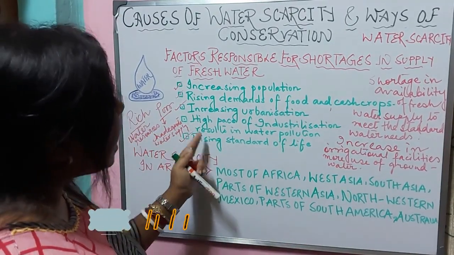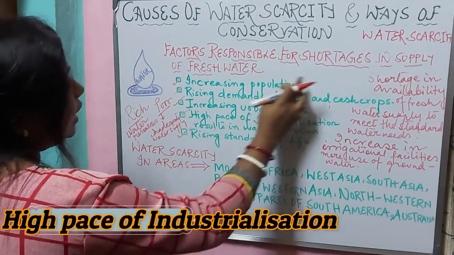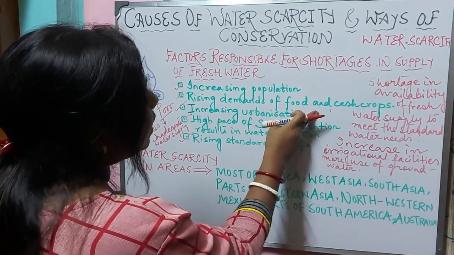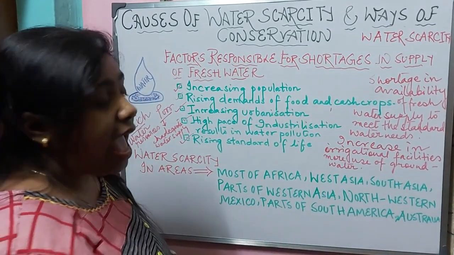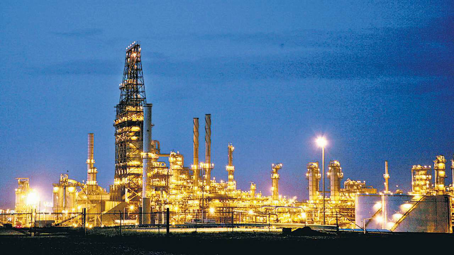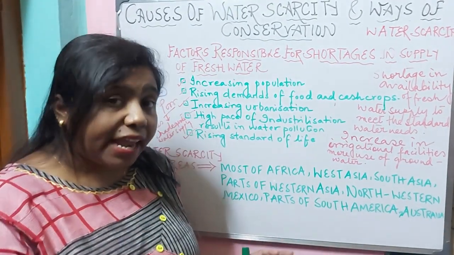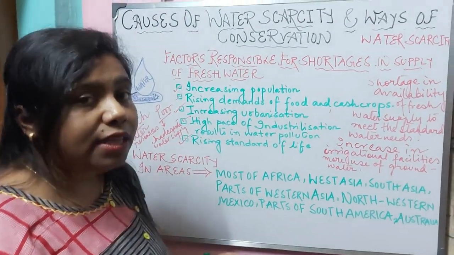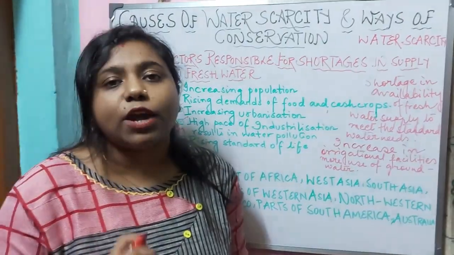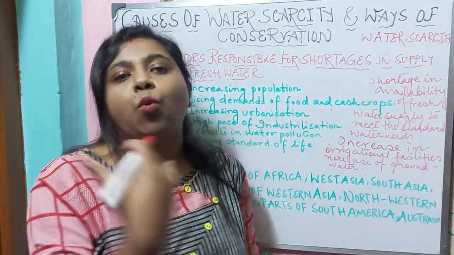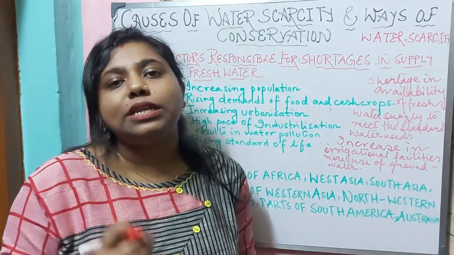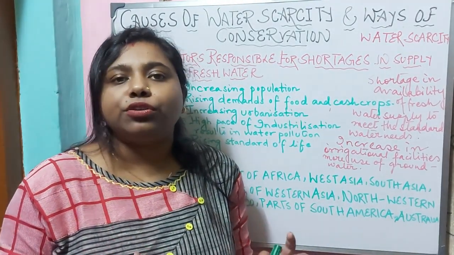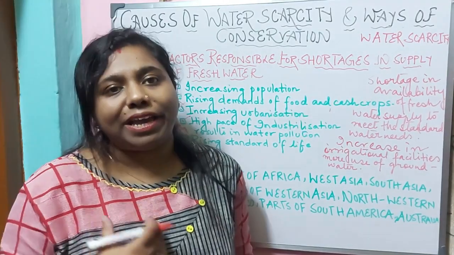And the next problem is high pace of industrialization. Due to increasing population and increasing urbanization, it is also leading to an increase in the number of industries. As the number of industries are increasing, what is happening? The industries are utilizing the water to generate hydroelectricity. And not only this is the problem, but along with this, the industries are dumping the toxic waste in the water without treating it, which is leading to water pollution, and this is deteriorating the quality of water bodies, and in turn the water cannot be utilized for any use by human beings.